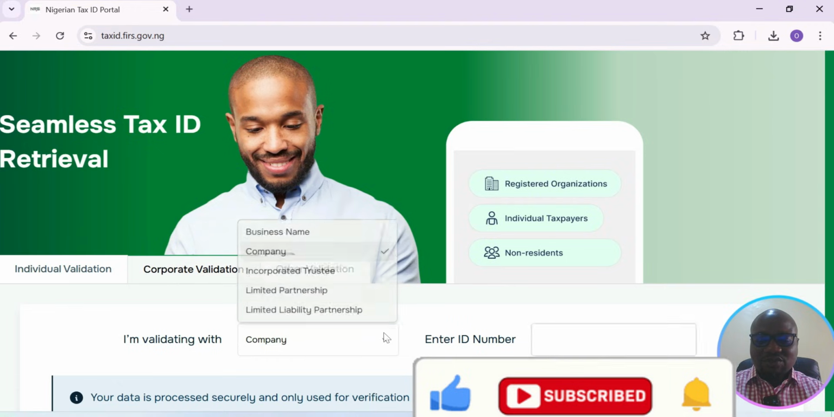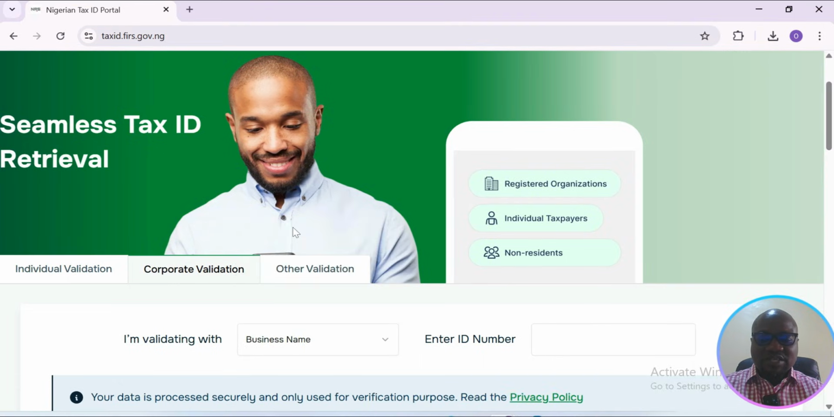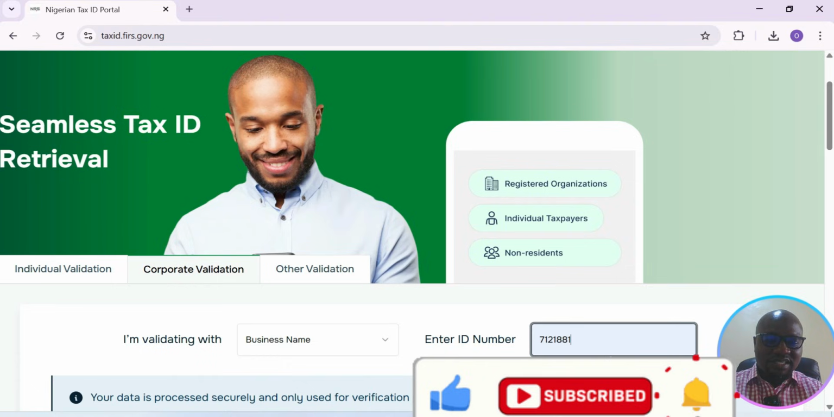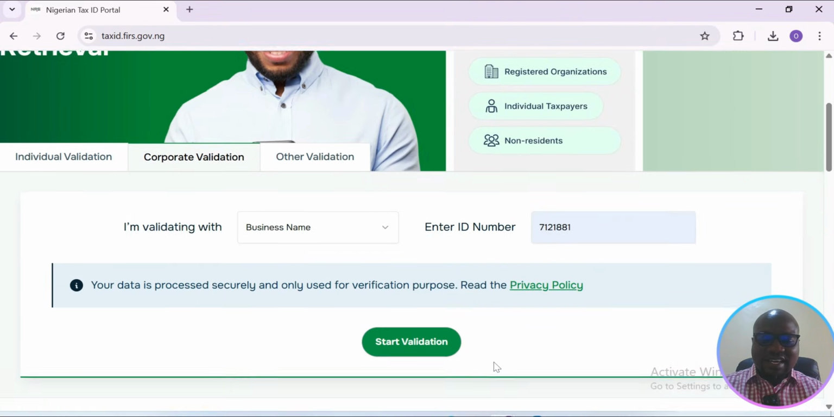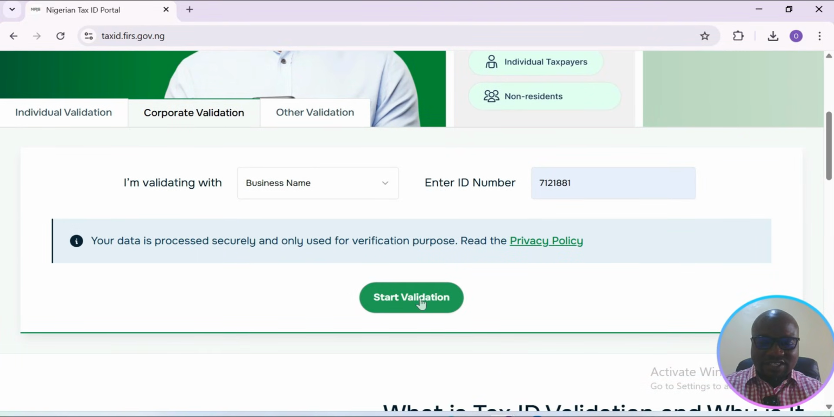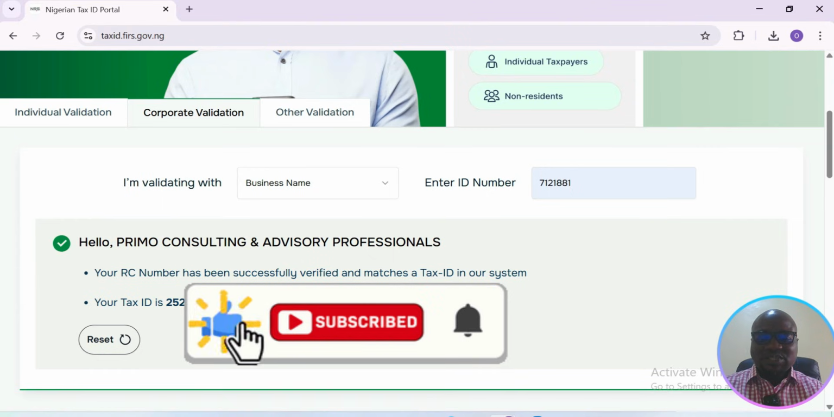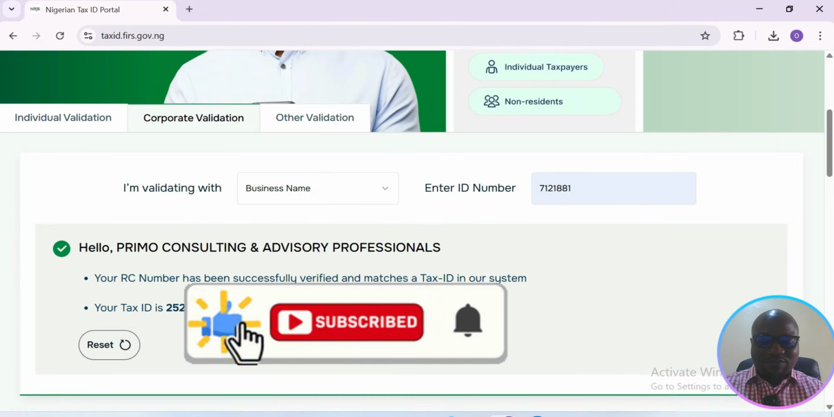So now for me, I want to validate for a business name. So I'll click business name. Then I will enter the business name number, business registration number, which is this. Then you click start validation. Once you click start validation, it will check the system and then it will give you this: "Your RC number has been successfully verified and it matches the tax ID in our system." So I can now copy my tax ID and keep for safe purposes.